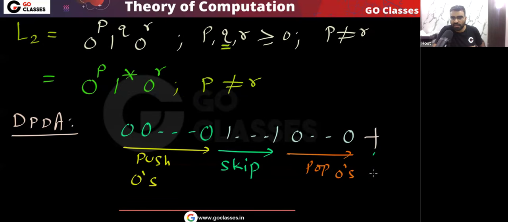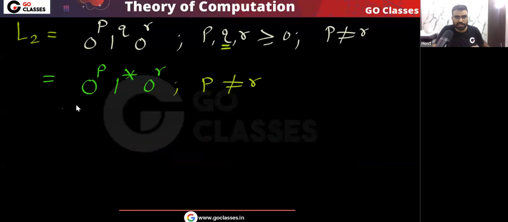At the end there are two situations. Okay, I will explain, don't worry. Let me create the DPDA. The DPDA I will create like this. See, two types of strings are possible because P is not equal to R. Either these zeros are more or these zeros are more. Do you agree with me? Very simple point, that only two types of strings are possible.